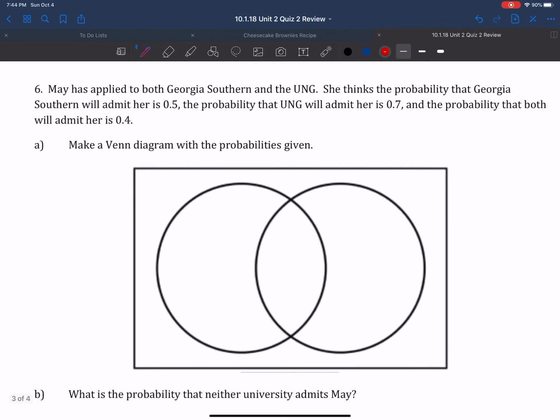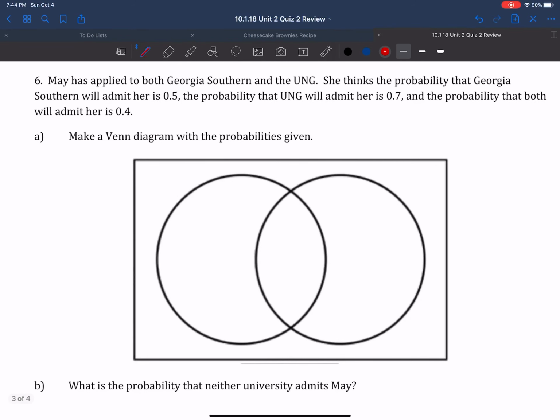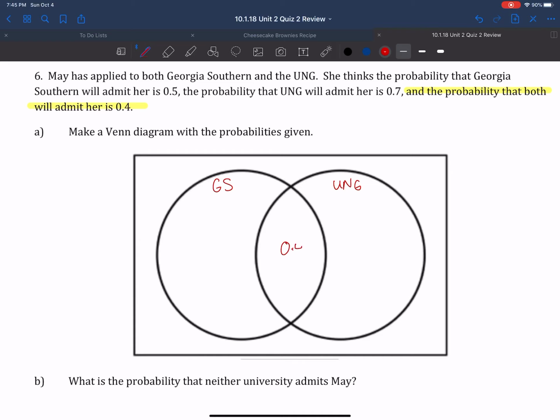Number 6 says, May has applied to both Georgia Southern and the UNG. She thinks the probability that Georgia Southern will admit her is 0.5. The probability that UNG will admit her is 0.7. And the probability that both will admit her is 0.4. Make a Venn diagram with the probabilities given. So we've got two colleges, Georgia Southern and UNG. And remember, I'm always starting in the center. So it said that the probability that both will admit her is 0.4. So right in the center of these two is going to be 0.4.